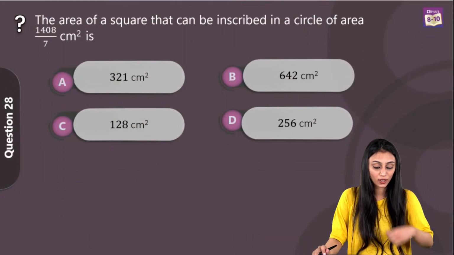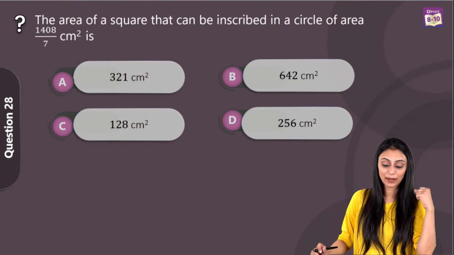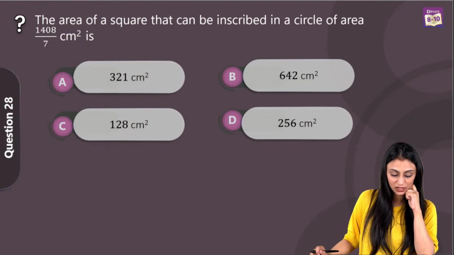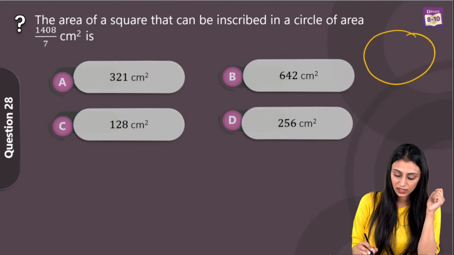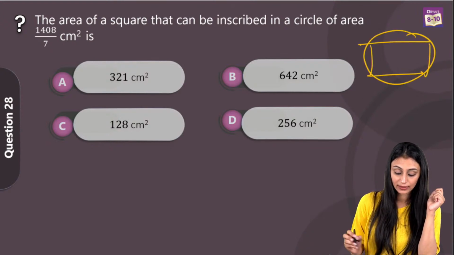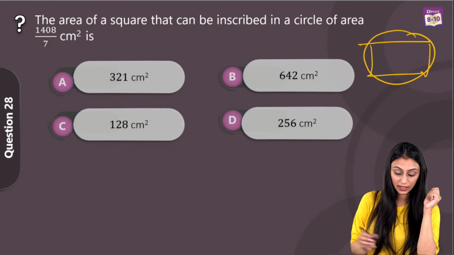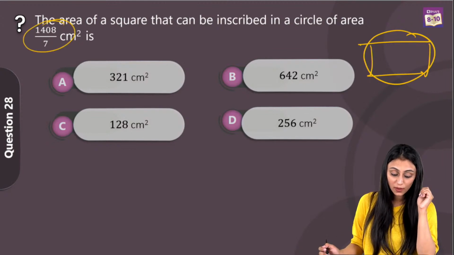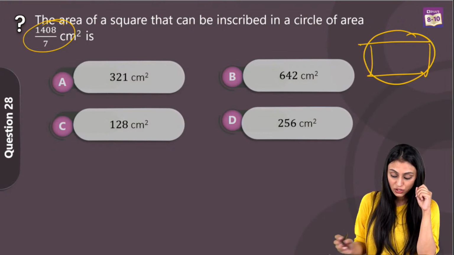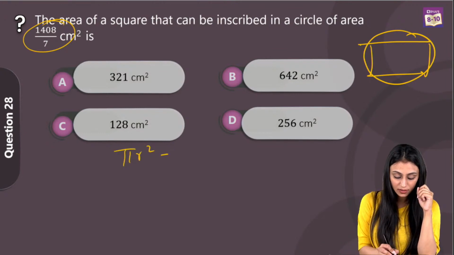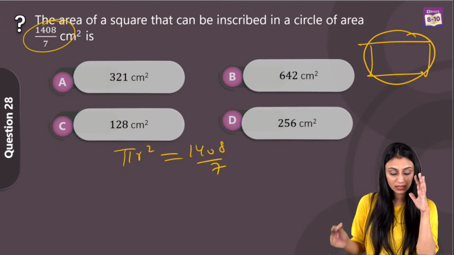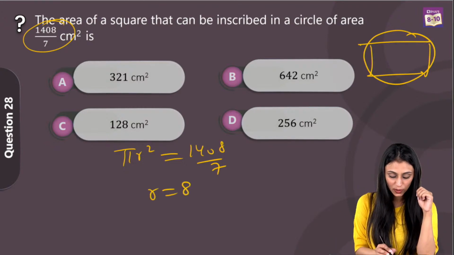Question 28: the area of a square that can be inscribed in a circle of area 1408 by 7 centimeter square is. So we have a circle, a square is inscribed in it, right? And we have the area. Area of circle is given, that's 1408 by 7. So we can say one thing, that area of circle pi r square will be equal to this. Put the value of pi, simplify this, you will get the value of r, that's going to be 8.